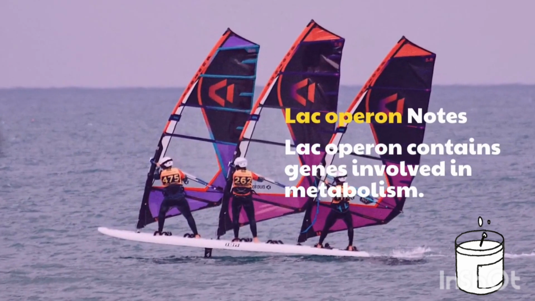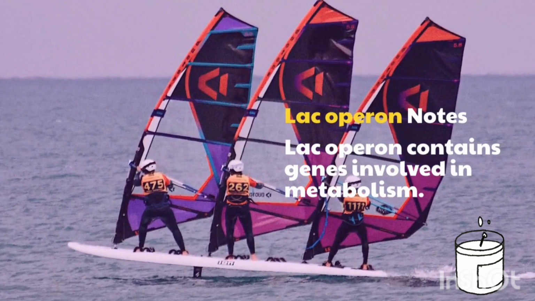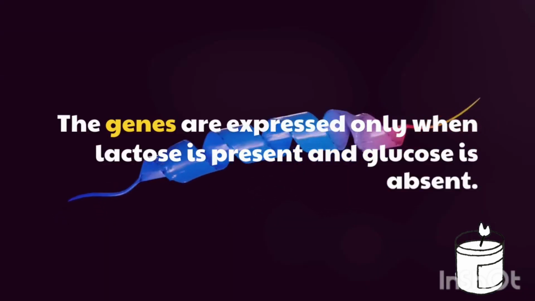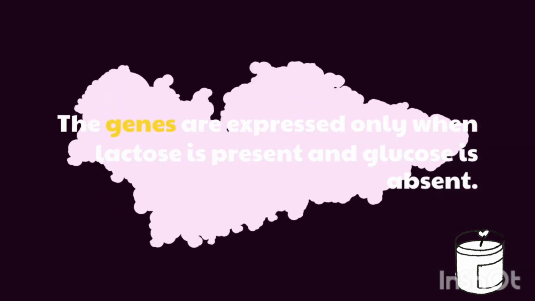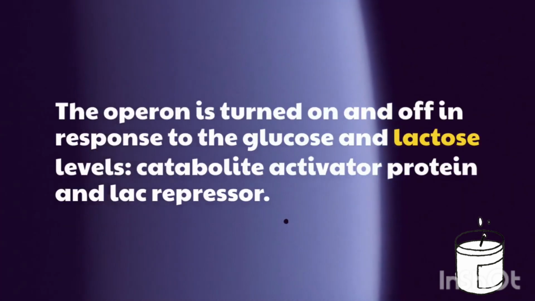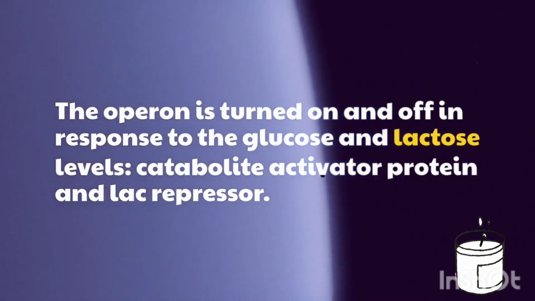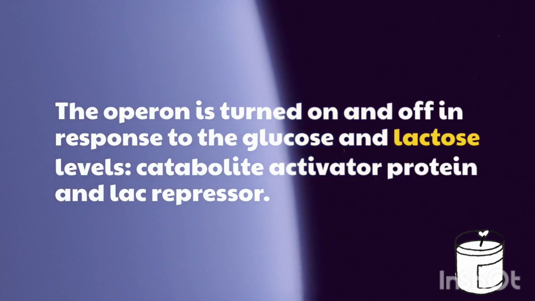Lac operon notes. Lac operon contains genes involved in metabolism. The genes are expressed only when lactose is present and glucose is absent. The operon is turned on and off in response to the glucose and lactose levels, metabolite activator protein and lac repressor.